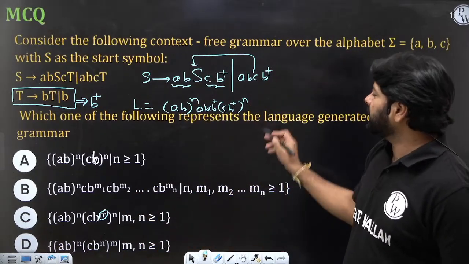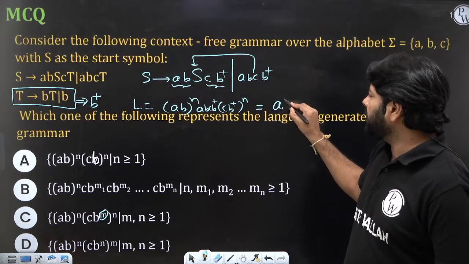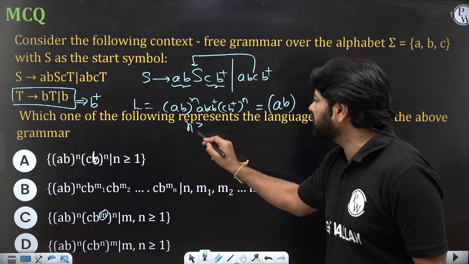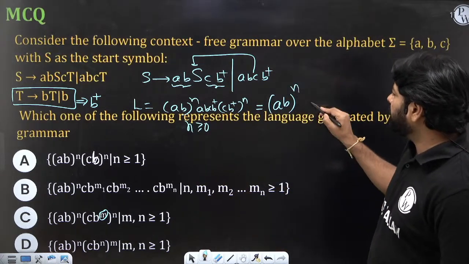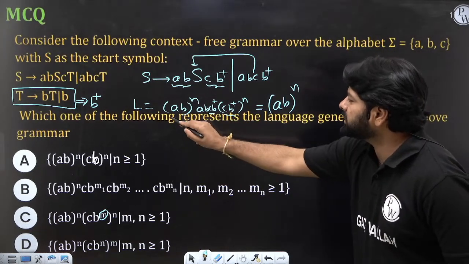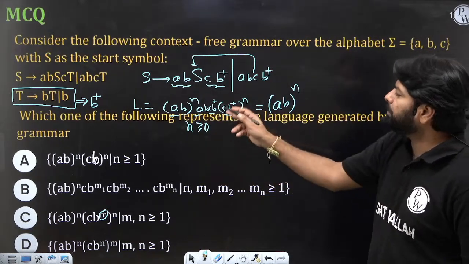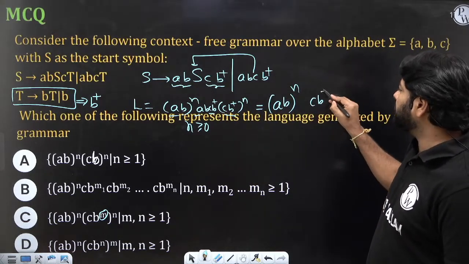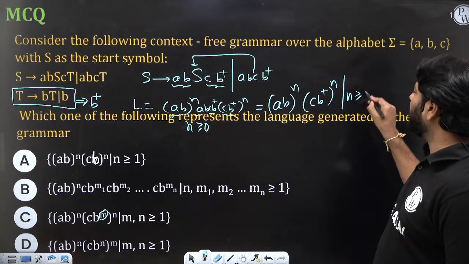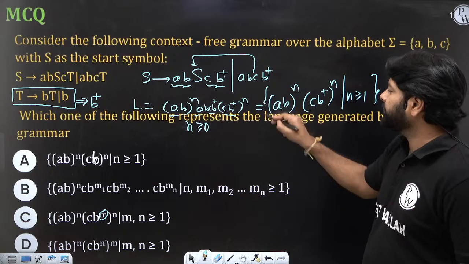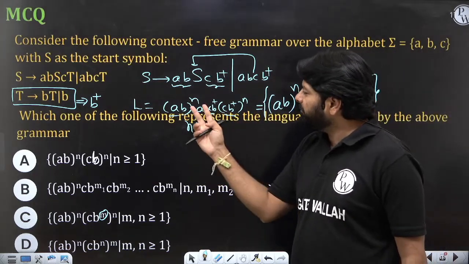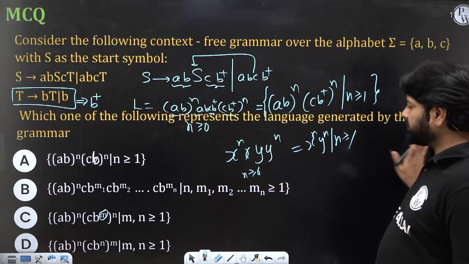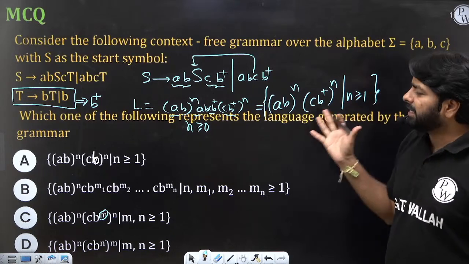But what did they write here? Let me help you. This is AB power n, where n is greater than or equal to 0. Now I'm going to write AB power n, the CB plus is coming here. I can take CB plus power n plus 1, but I'm writing n, where n is greater than or equal to 1. Here n is greater than or equal to 0, but even if you put n equal to 0, it works. So we are converting this into this form.